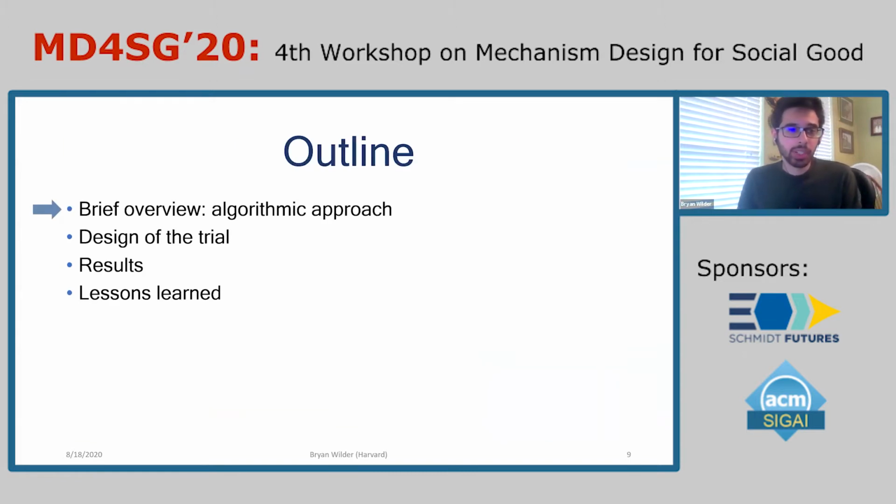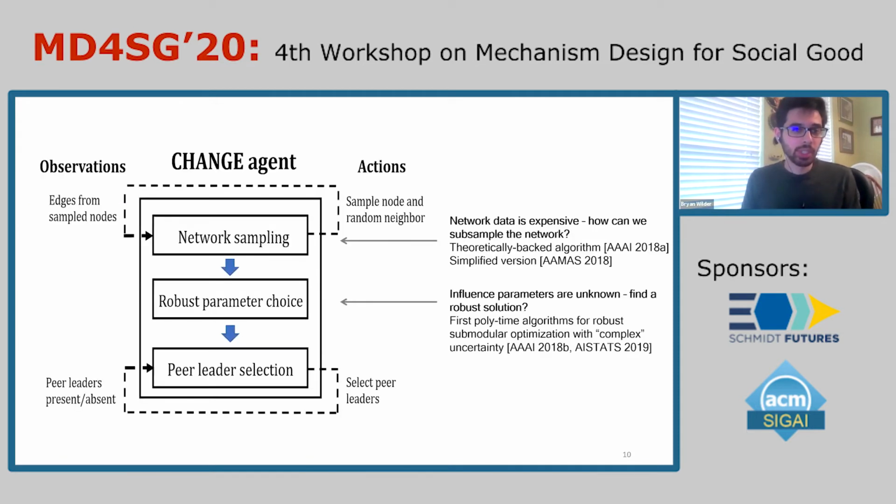I'm going to start out by providing an overview of the algorithmic approach that we take, very briefly. And then I'm going to talk about the design of the trial, the results, and the lessons that we learned over the course of the project. And so when I say brief, it's really just this one slide. There's plenty of detail in other papers about the algorithms if you're interested. Basically, the system that we developed, called Change, has these successive components.